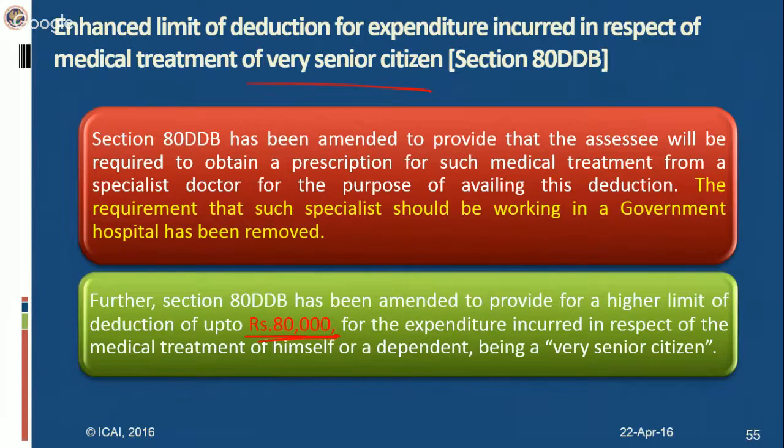It is not a disabled person. Here the deduction is also allowable for the individual himself or the dependent person. Another amendment here is that the assessee will be required to obtain a prescription for such medical treatment from a specialist doctor. Earlier, the specialist doctor had to be working in a government hospital. That restriction is removed here. Now you can get the prescription for that medical treatment from a specialist doctor, irrespective of whether he is employed with a government hospital or not.